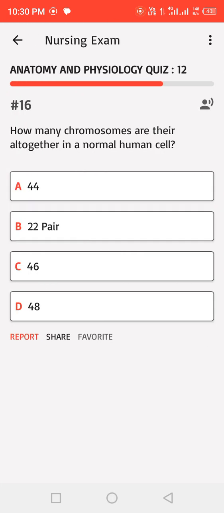How many chromosomes are there altogether in a normal human cell? A. 44, B. 22 pair, C. 46, D. 48. Correct answer.